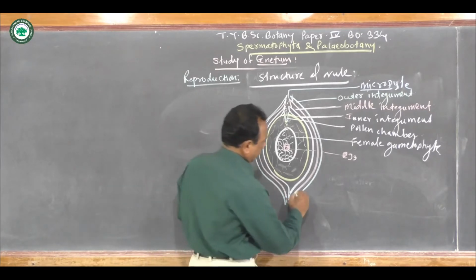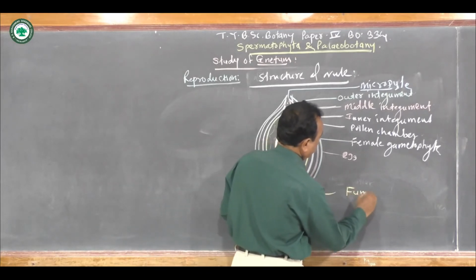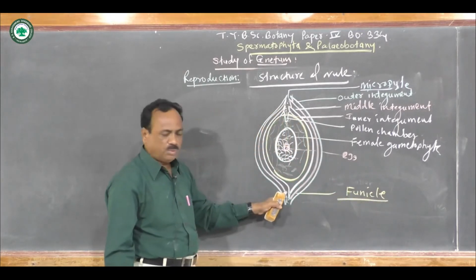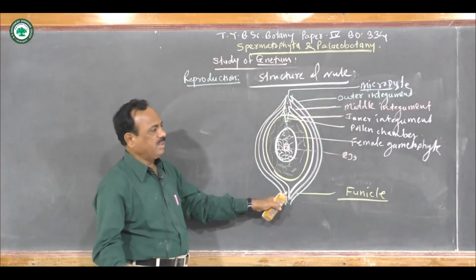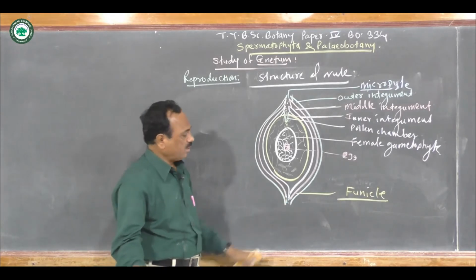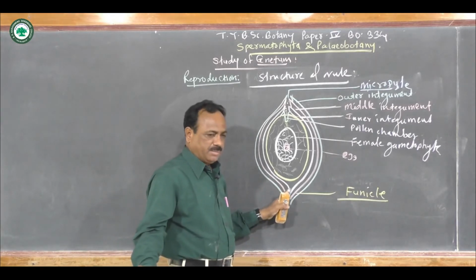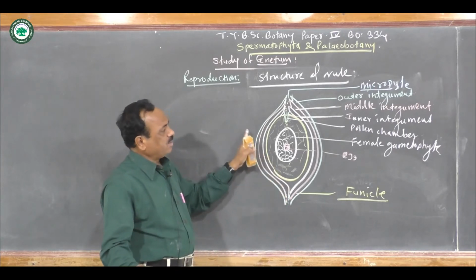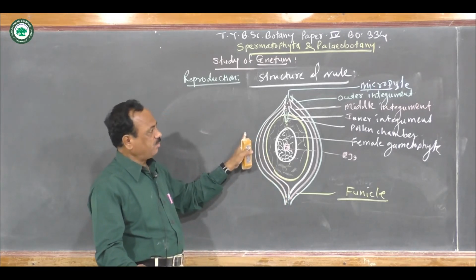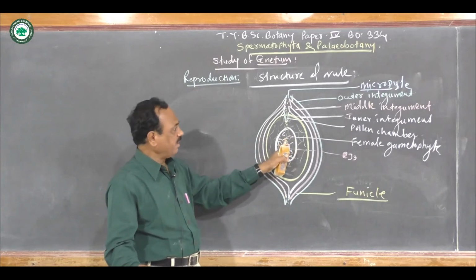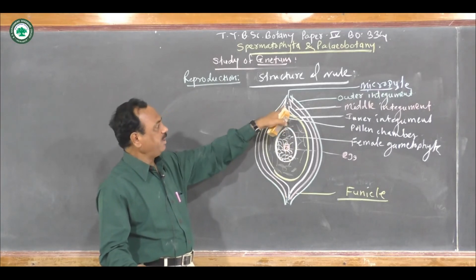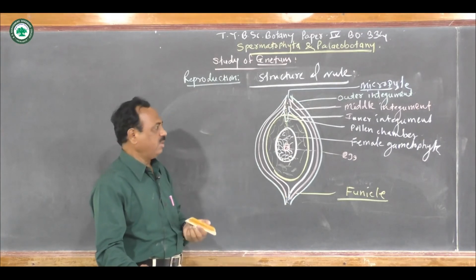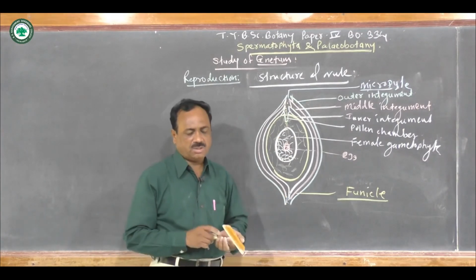So there is the presence of a small stalk with the help of which this ovule gets attached to the collar or to the strobilus. So here this is about the structure of the ovule, having the nucellus, female gametophyte, integument, pollen chamber, and the opening, that is the micropyle. So this is about the structure of the